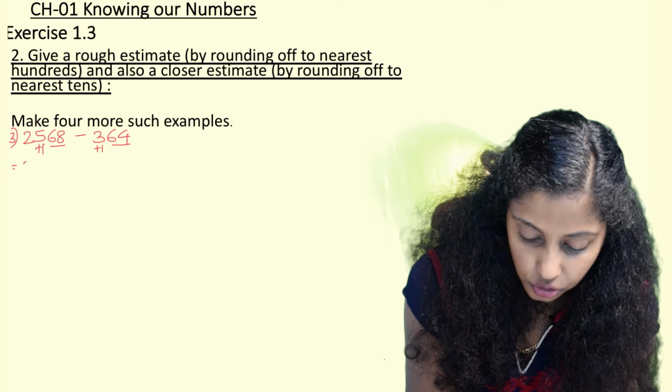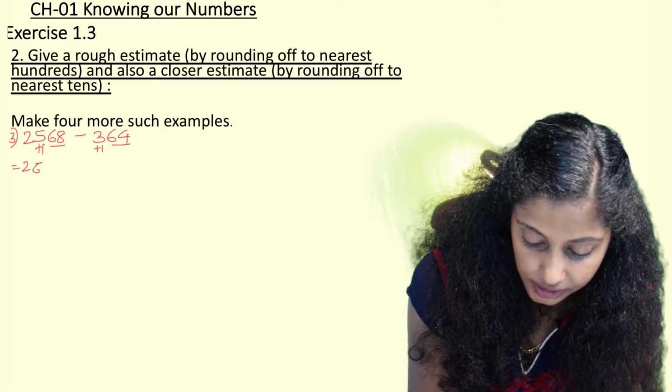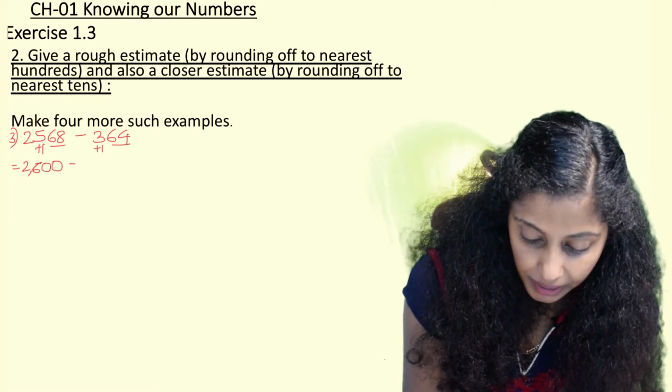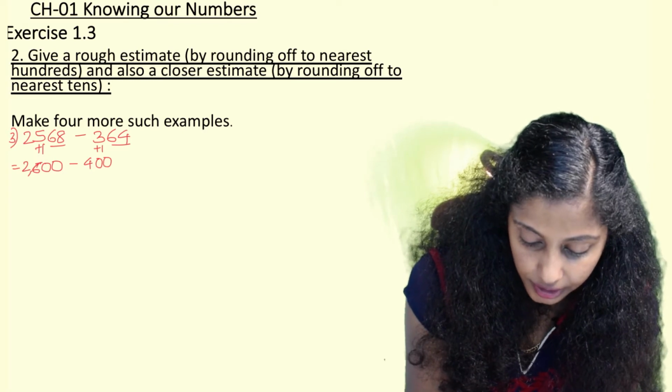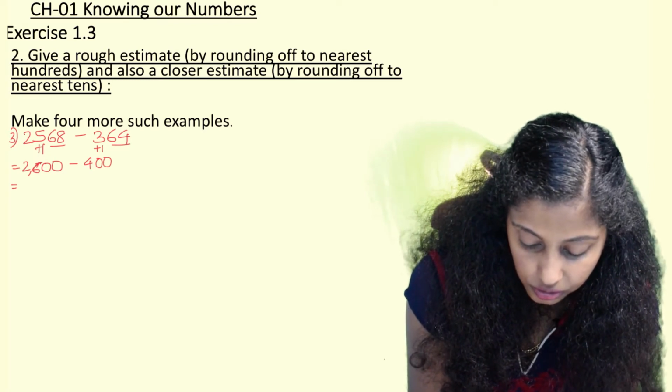And now we write 2,600 minus 400. And then we do this subtraction. So this is very easy.